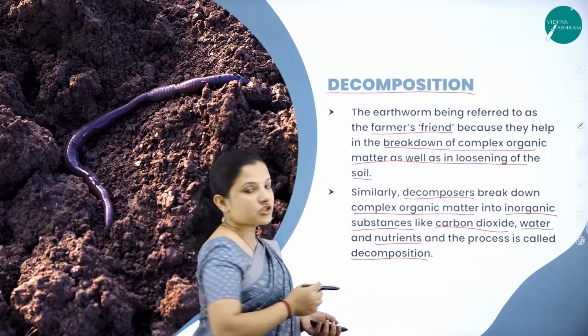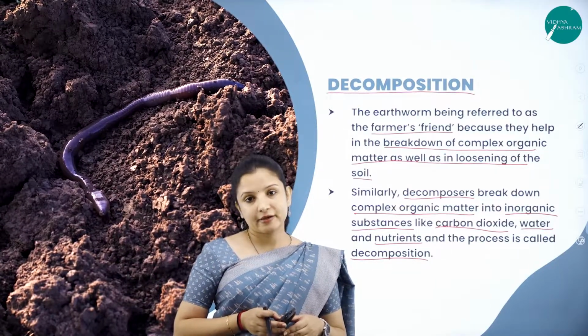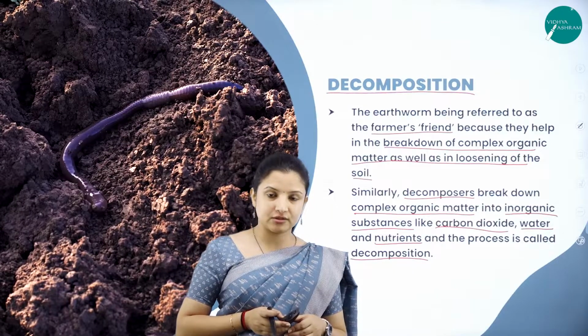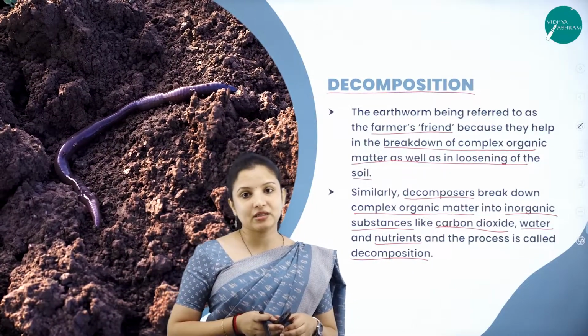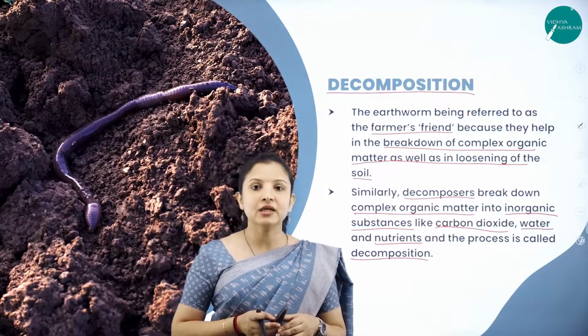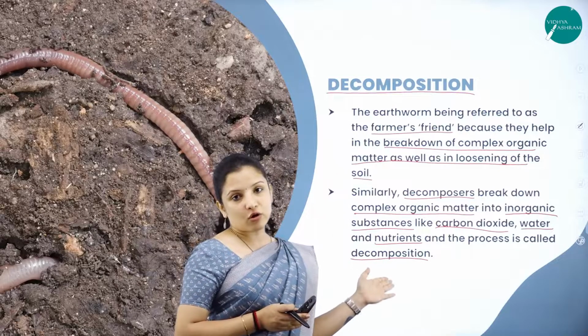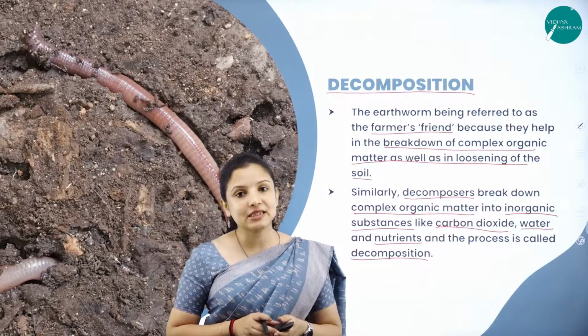So decomposition is facilitated by earthworms and some microbes which are called as decomposers, and the process where the decomposers break down the organic material into inorganic forms such as carbon dioxide, water and nutrients is called as decomposition.